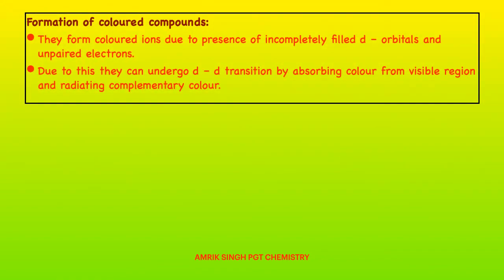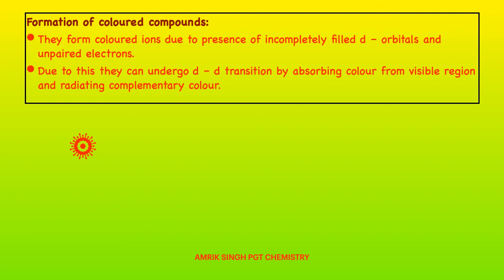Formation of colored ions. They form colored ions due to the presence of partially filled d orbitals and unpaired electrons. Due to this, they can show d-d transition. This word is very, very important: d-d transition and partially filled d subshell. Very, very important. By absorbing color from the visible region and radiating the complementary color. Let us understand in a better way with the help of animation.